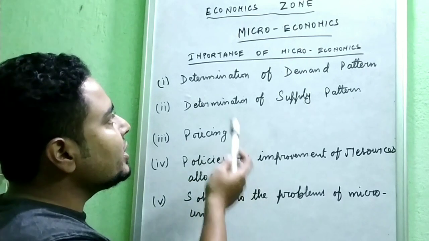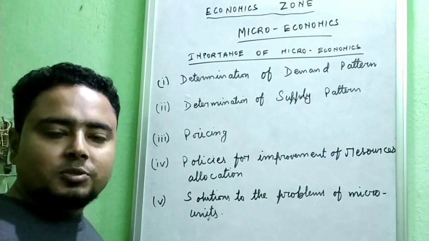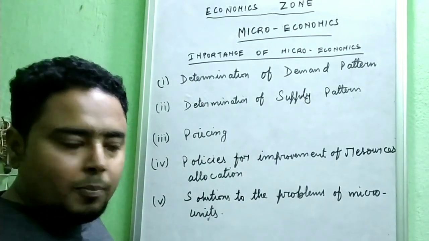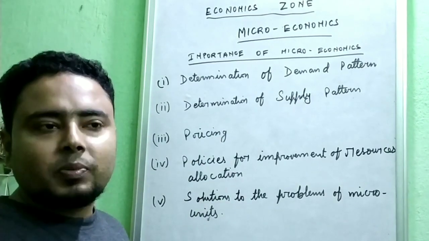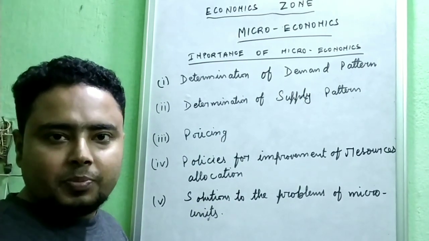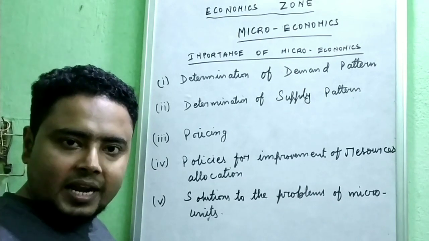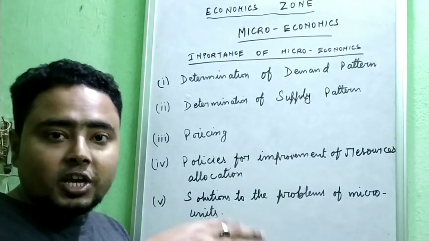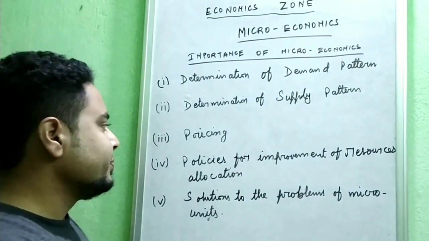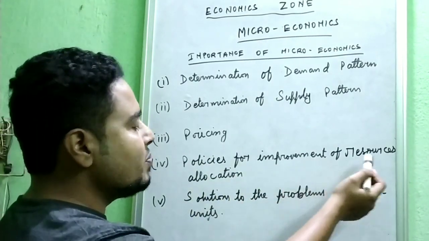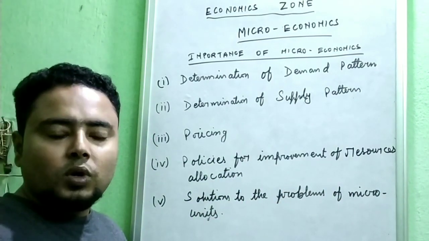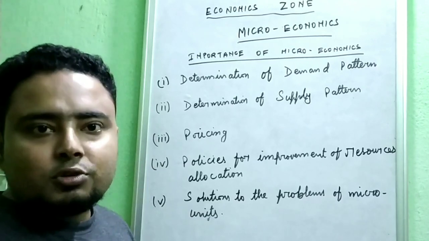So pricing is also an important factor of microeconomics, because by adding up all this pricing for an individual, what price I want for a certain product, while adding all these products, I will understand what economy wants as a whole. Okay, policy for improvement of resource allocation. Now, this is related with resource allocation.